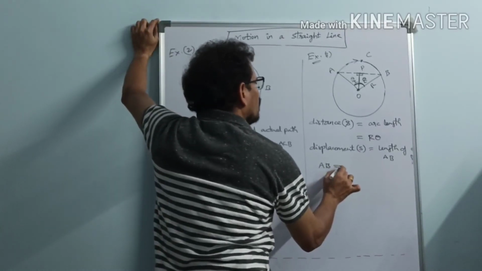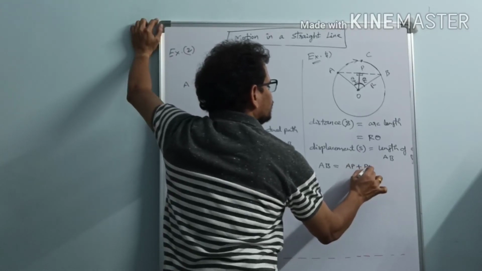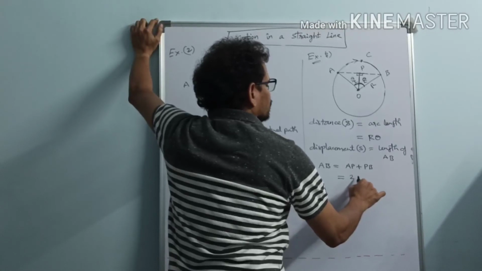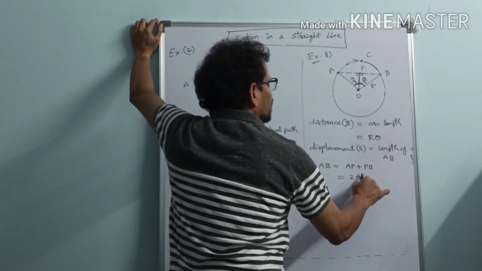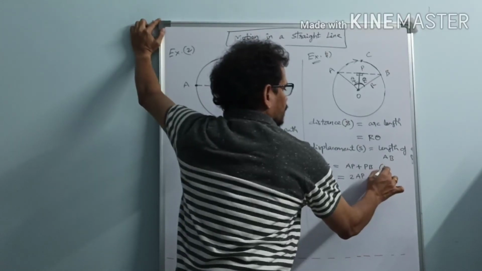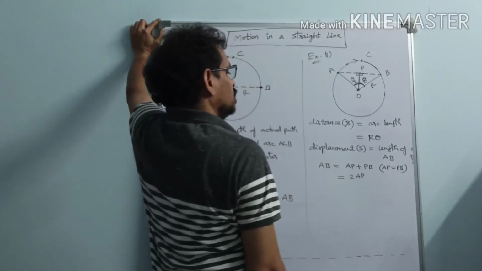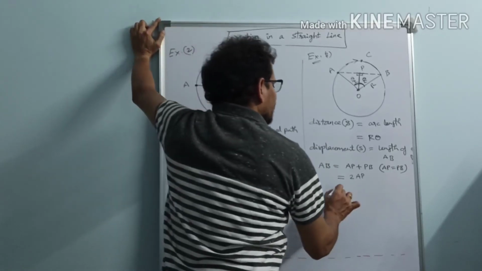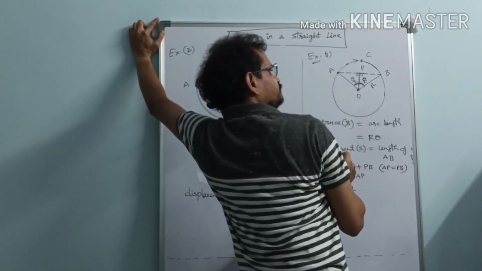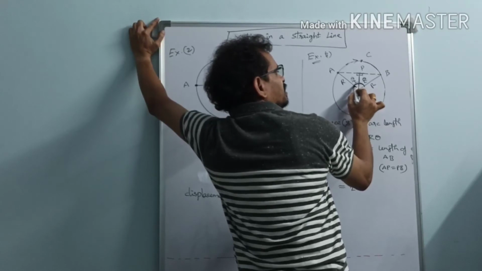Now what is AB here? AB equals AP plus PB, and because AP equals PB, I can write 2 times AP. Now what is AP here? This side is r, and this is angle theta by 2.